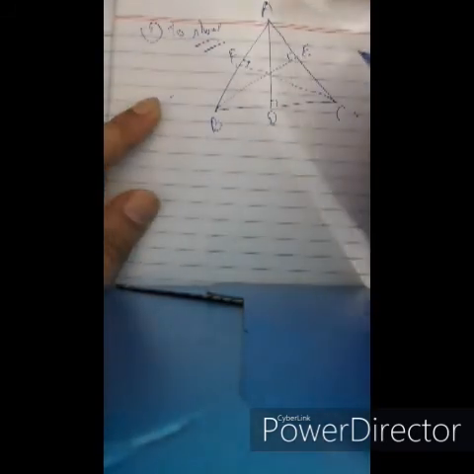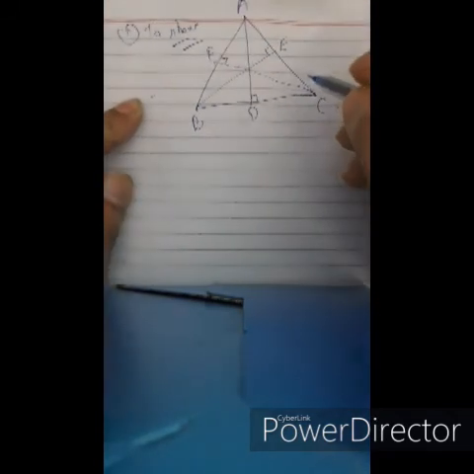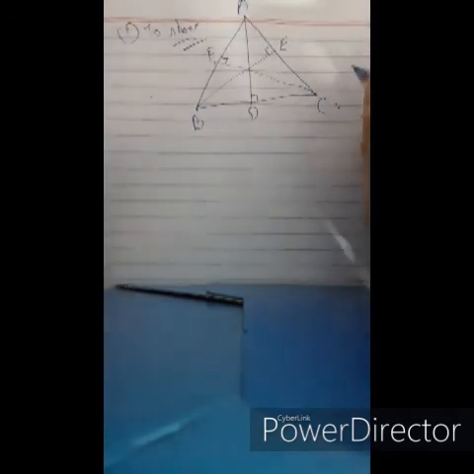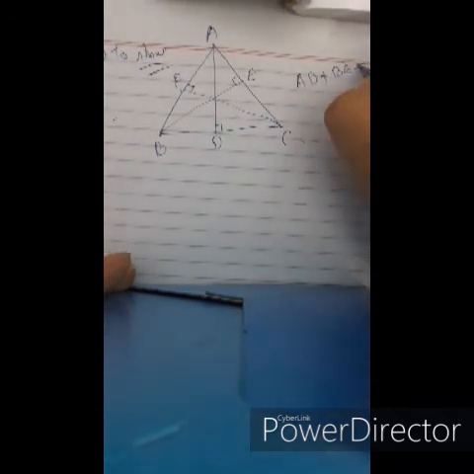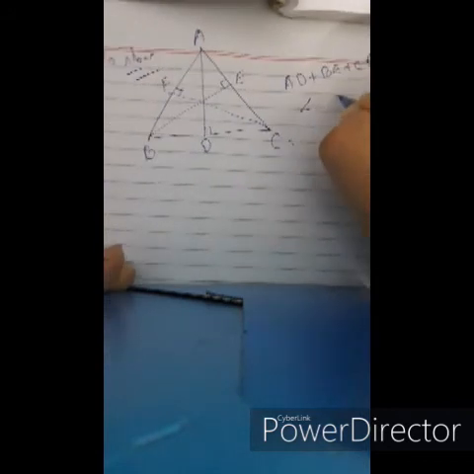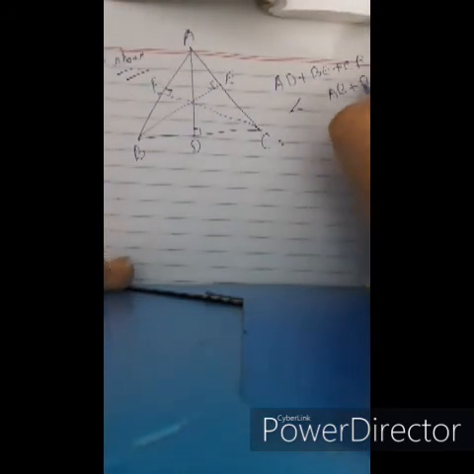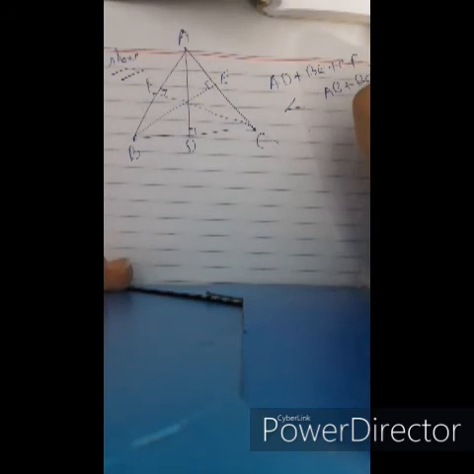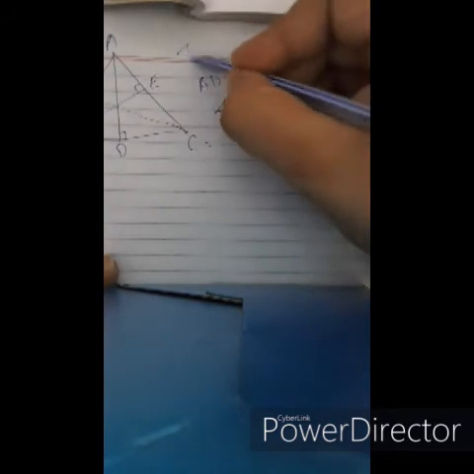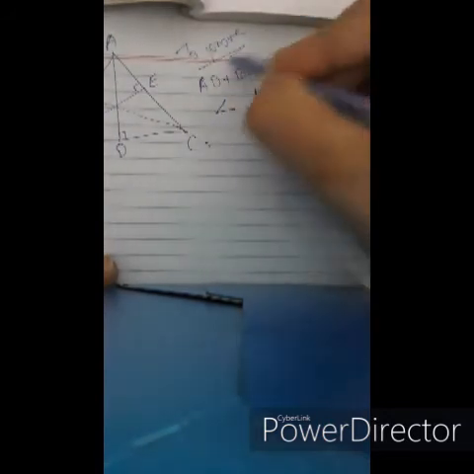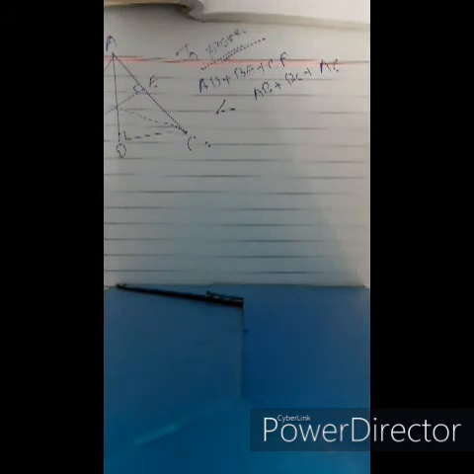We have to show that the sum of the three altitudes of a triangle is less than the sum of the three sides, that is, AD plus BE plus CF is less than AB plus BC plus AC.